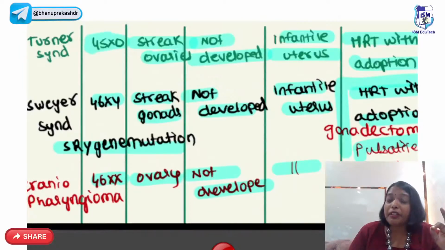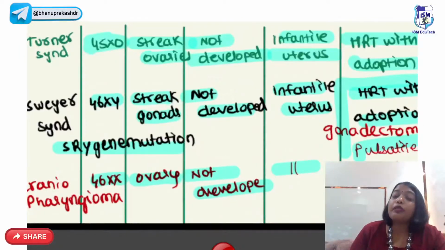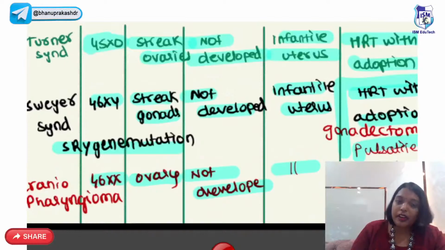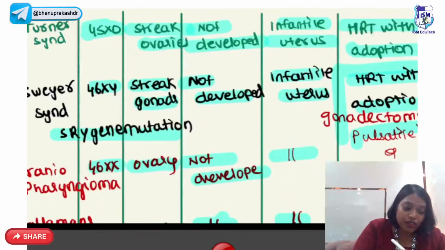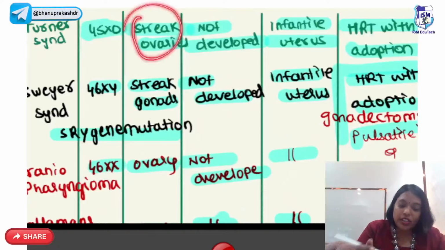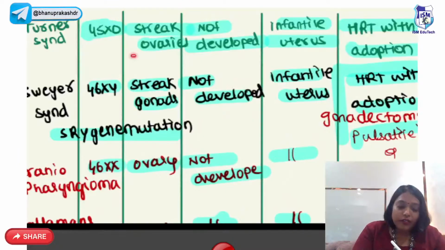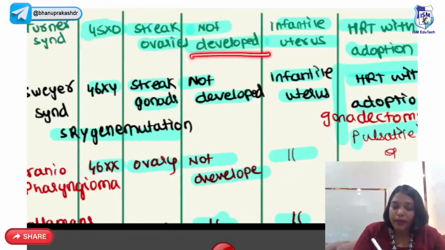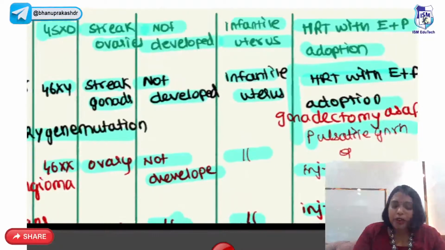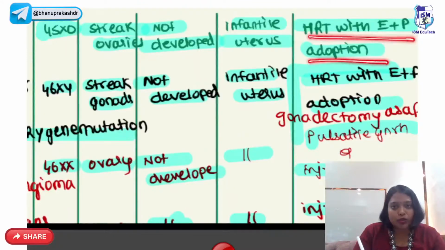Turner mosaic will present with secondary amenorrhea, premature ovarian failure. Pure Turners will present with primary amenorrhea, right? So they will have streak ovaries. When the ovaries are not there, obviously secondary sexual characteristics are not developed. They'll have an infantile uterus. So for them, you have to go for hormone replacement therapy with estrogen and progesterone, and adoption.